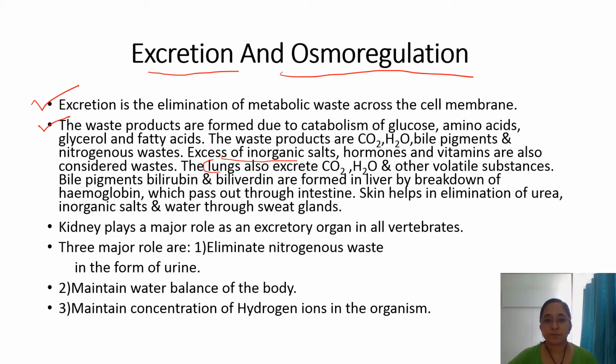Now, lungs excrete carbon dioxide, water, and other volatile substances. Bile pigments, bilirubin and biliverdin, are formed in the liver by breakdown of hemoglobin, which pass out through the intestine. Skin also helps in the elimination of urea, inorganic salts, and water through sweat glands. Now, kidney plays a major role as an excretory organ in all vertebrates.